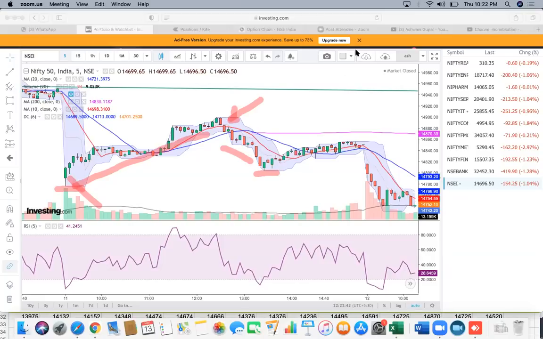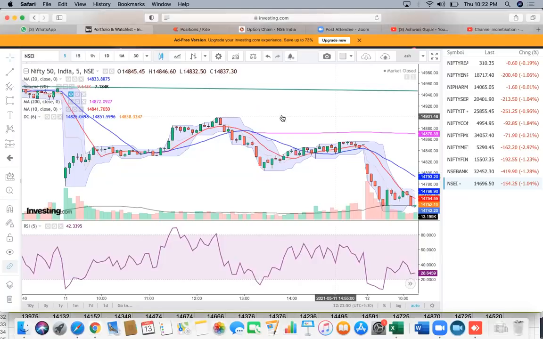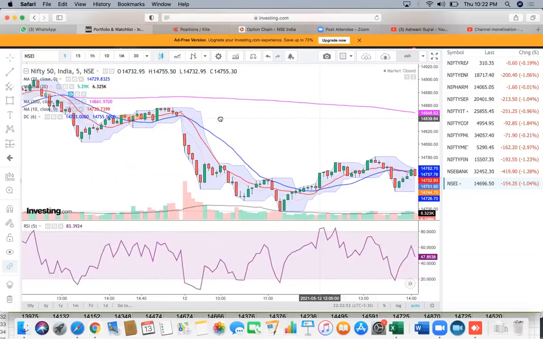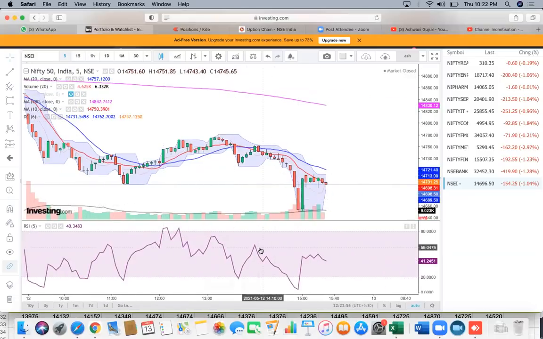So for tomorrow, chances are we are going to open very close to the low of yesterday, and in fact we could have a rally back into these lows, and somewhere close to the low, 14,650 to about 14,700, this is the area to which we could rally and then get volatile. Tomorrow I don't expect big falls. What I expect is intraday declines and intraday rallies.